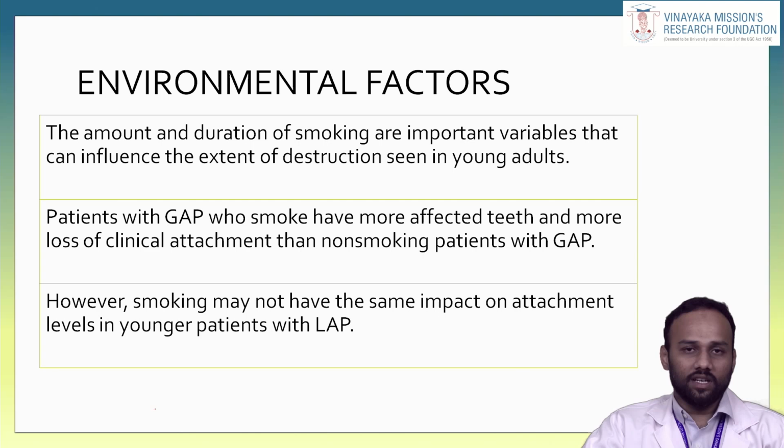Then comes environmental factor. The amount and duration of smoking are important variables that can influence the extent of destruction seen in young adults. Patients with generalized aggressive periodontitis who smoke have more affected teeth and more loss of clinical attachment than non-smoking patients with generalized aggressive periodontitis. However, smoking may not have the same impact on attachment level in younger patients with localized aggressive periodontitis.